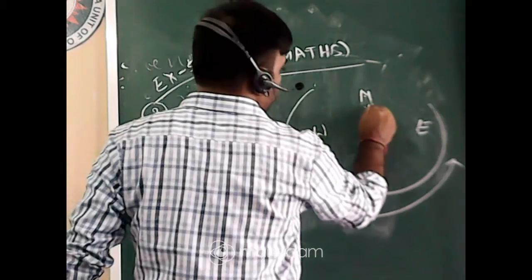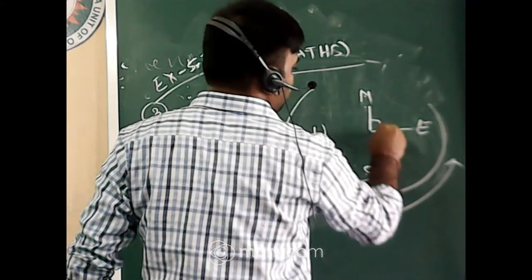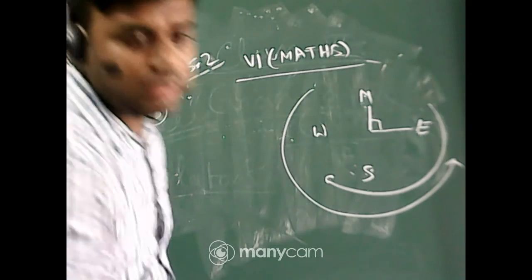Now consecutive direction, and what is the angle between these two consecutive direction? North to east, that angle is 90 degree. The angle is 90 degree. Okay.